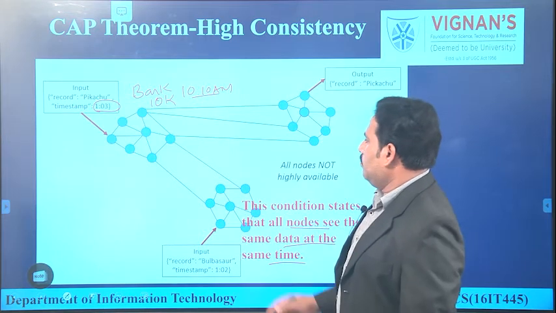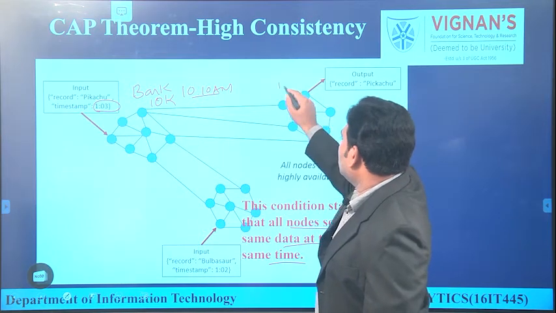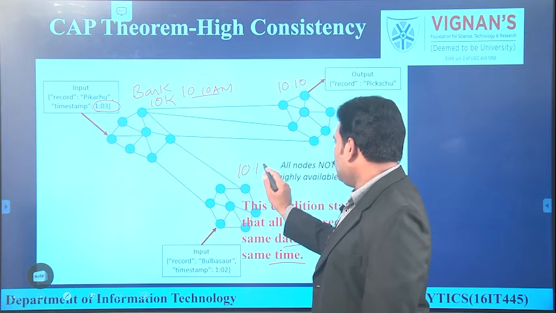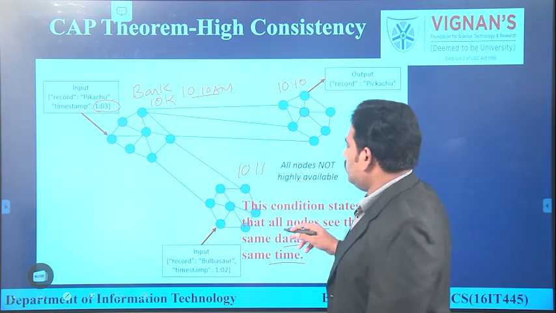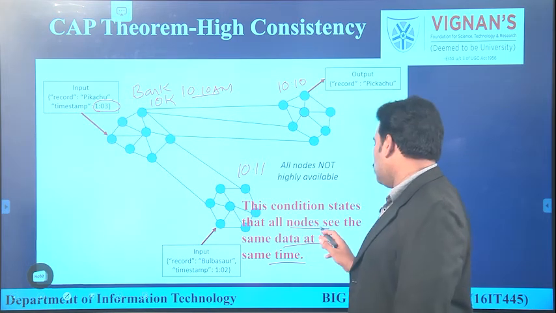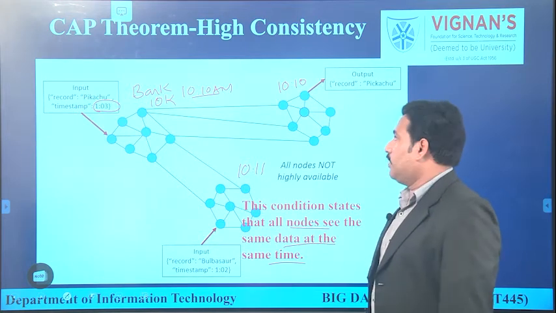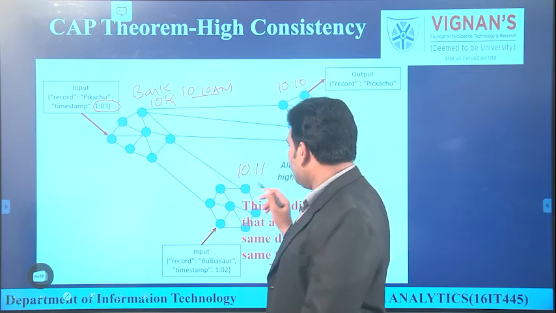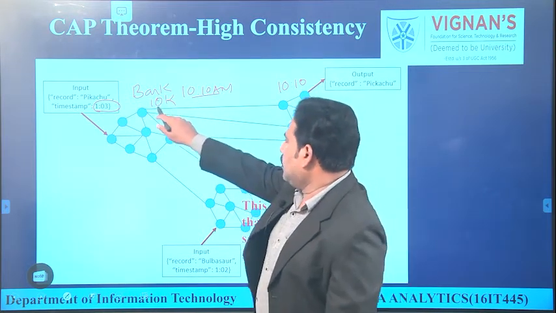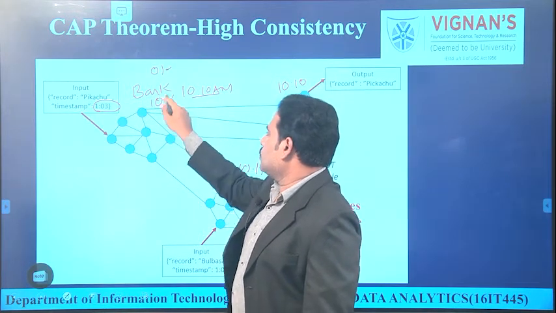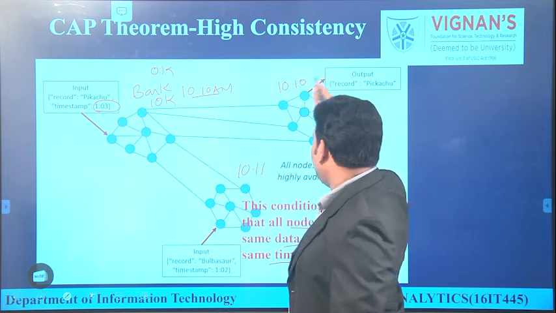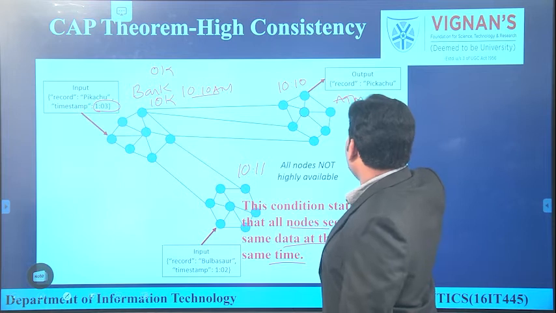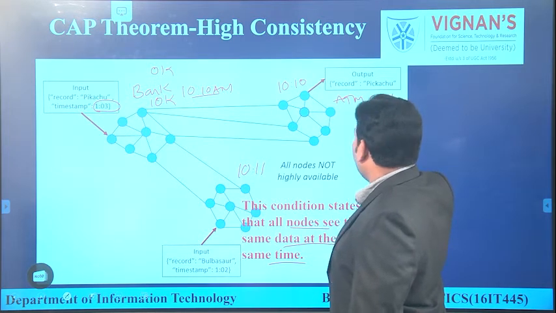Immediately, either by 10:10 or 10:11, the reflection should happen in all the nodes. That means immediately all nodes should have the same data. That is called all nodes see the same data at the same time. This is called consistency. Now let us assume a delay happens. If all the nodes fail to access the same data, his balance shows 0 rupees. It was credited with 10K, but it was not updated for his ATM card. If he tries to use his ATM card on a shopping site, definitely the card will be declined.